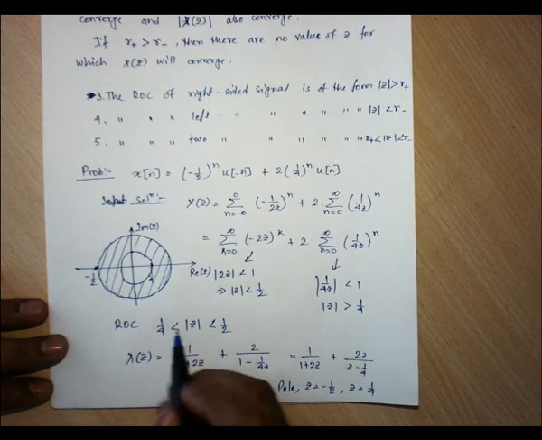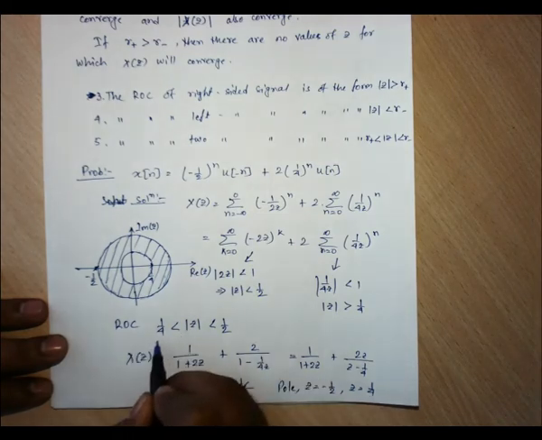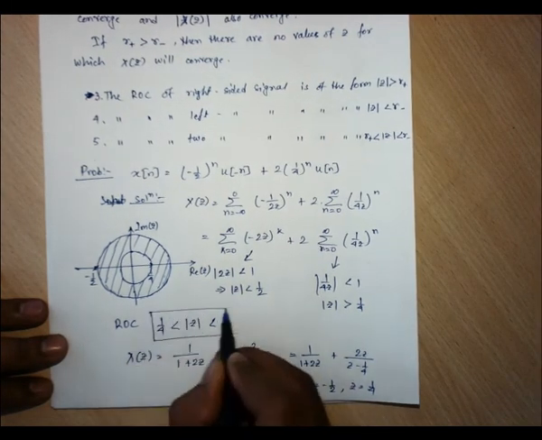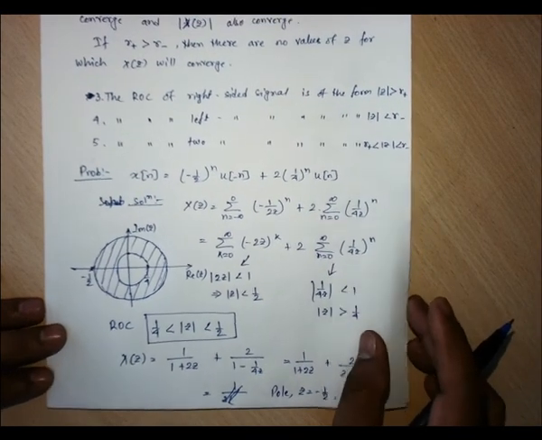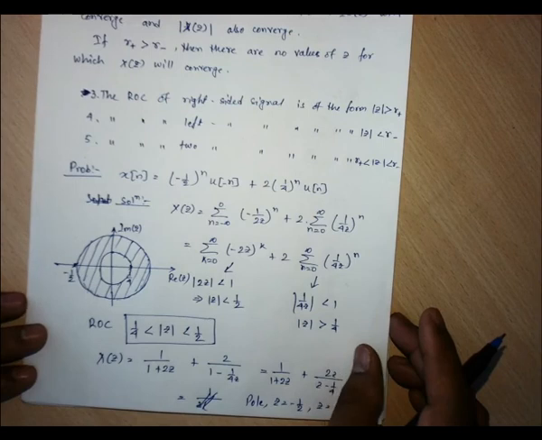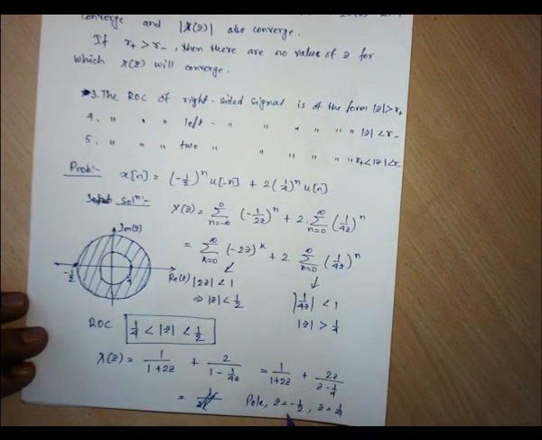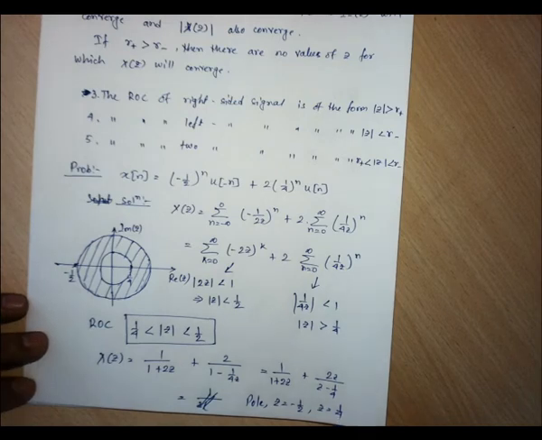Fine. Now here if you see, we have defined that our ROC is 1 by 4 less than mod of z less than half, right? So here the pole says that one is located at minus half, one is located at 1 by 4. So is there any difference?